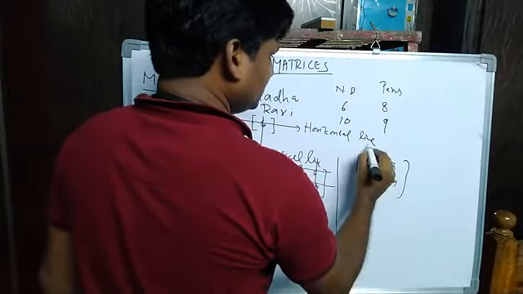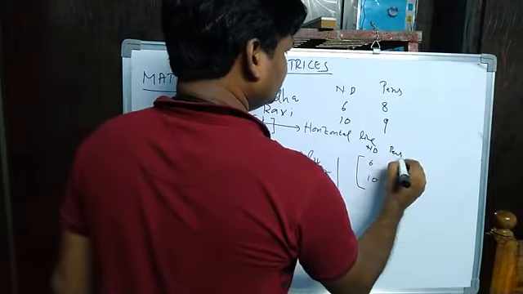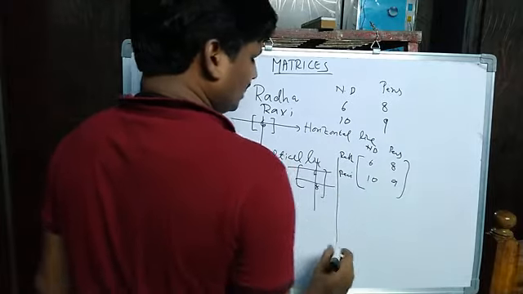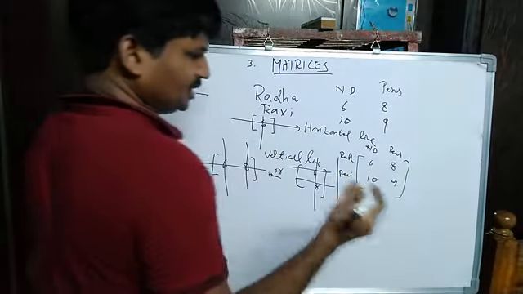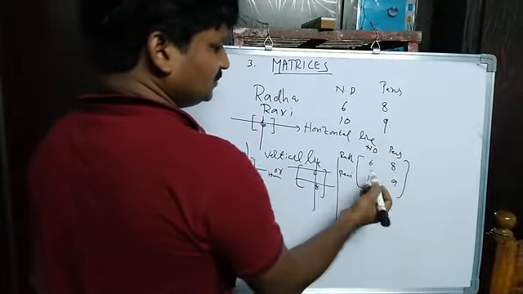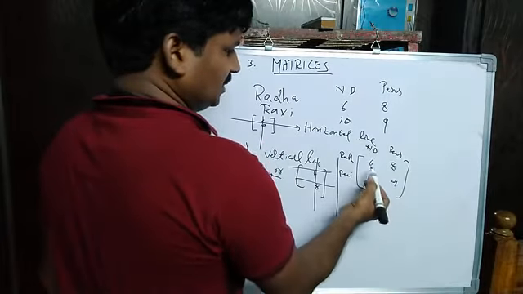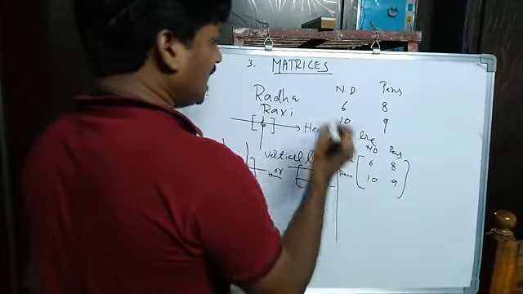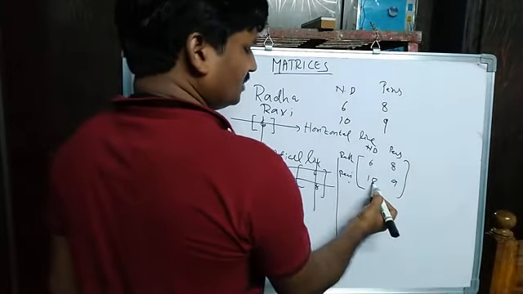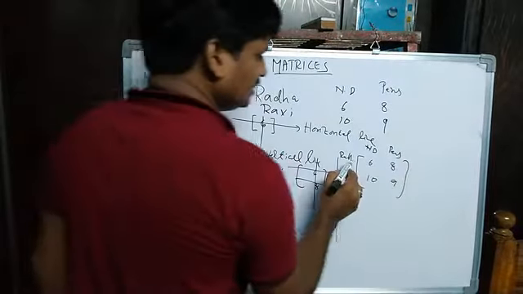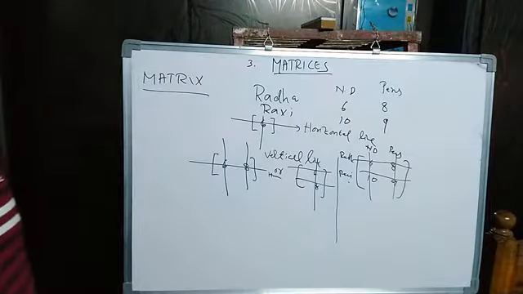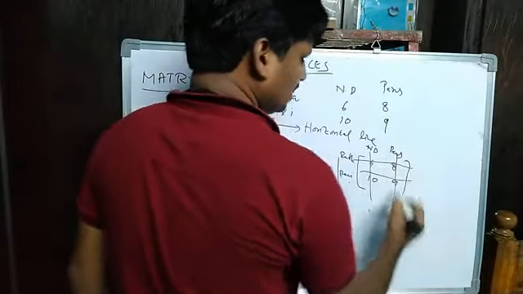Just observe here. These are notebooks. These are pens. Here it is Radha, and here Ravi. The numbers in this square bracket say that Radha has 6 notebooks and 8 pens, and Ravi has 10 notebooks and 9 pens. This arrangement is in horizontal lines, and these two are in horizontal lines and these two are in vertical lines.